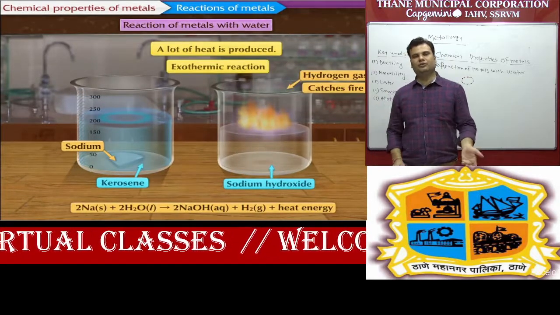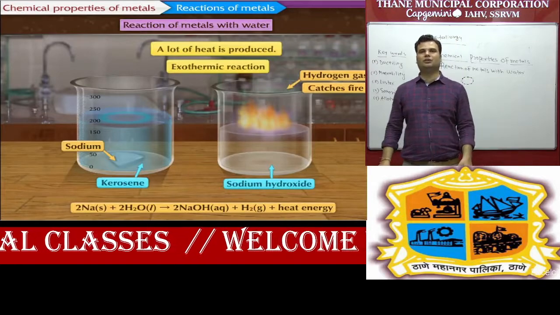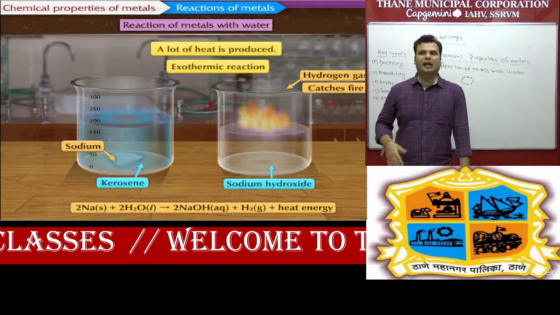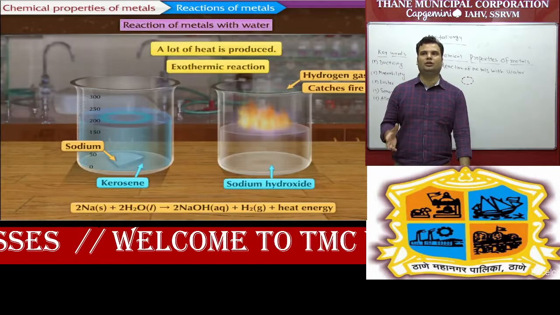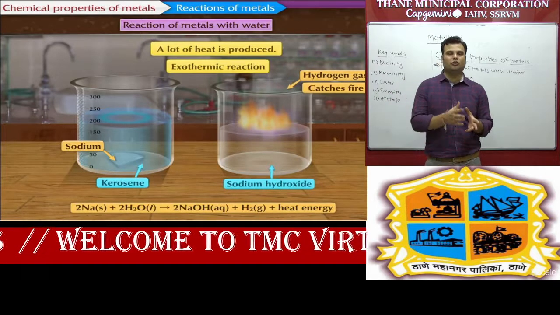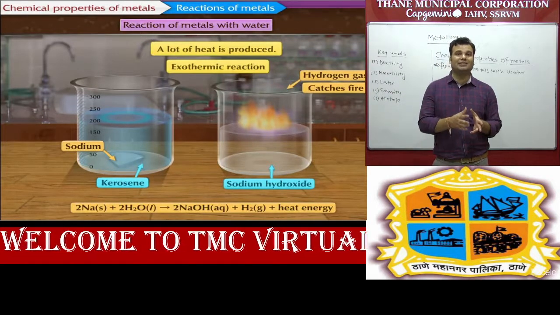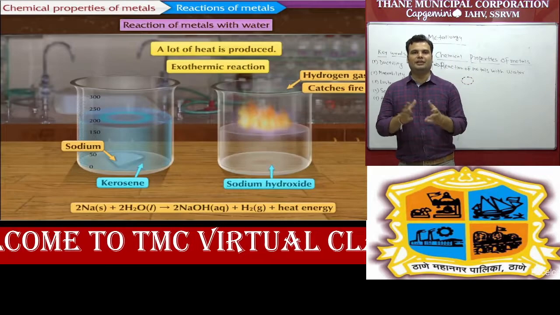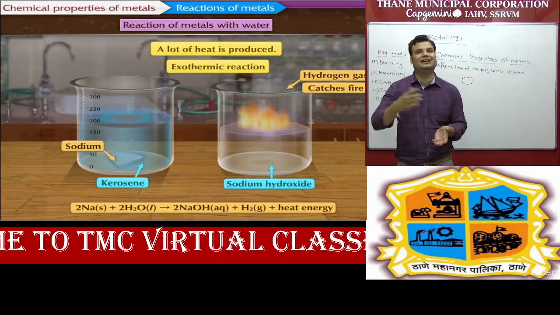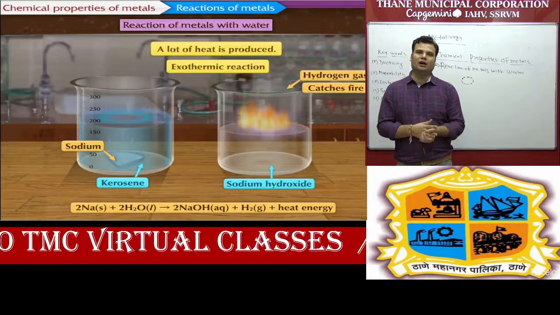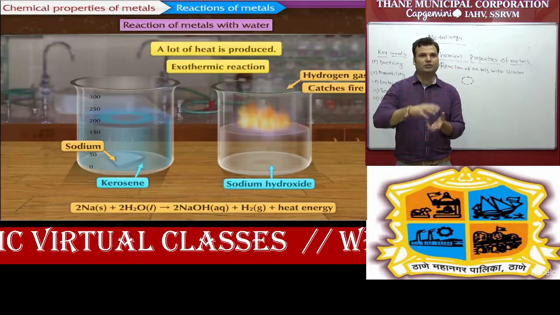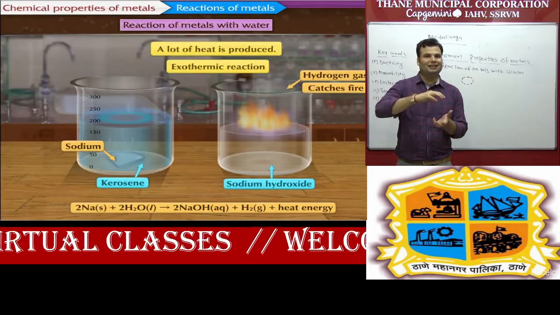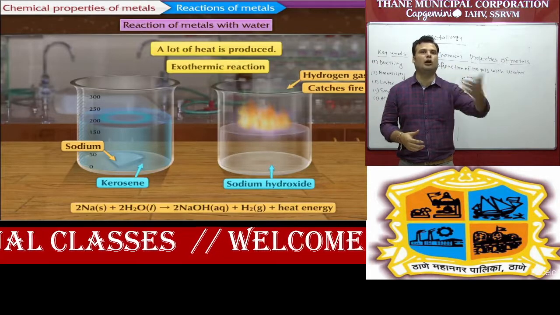And again student, very important part, again from the third chapter, you know exothermic and endothermic. Exo means out, thermic means heat. So in this reaction, a tremendous amount of heat is evolved, liberated. Then it is called an exothermic reaction because heat is released. Like in your home, we have an exhaust fan. What is the function of the exhaust fan? It removes the heat from inside to outside.